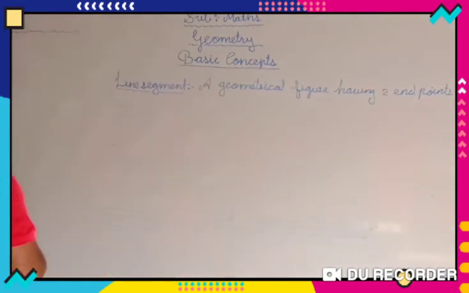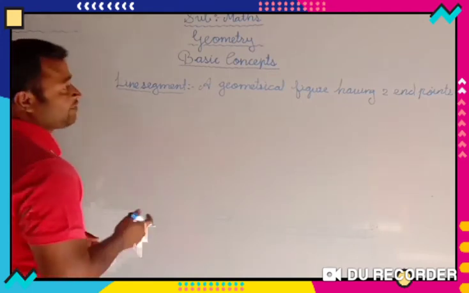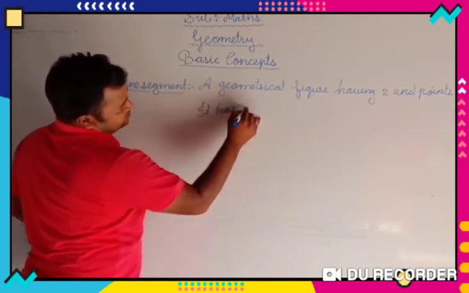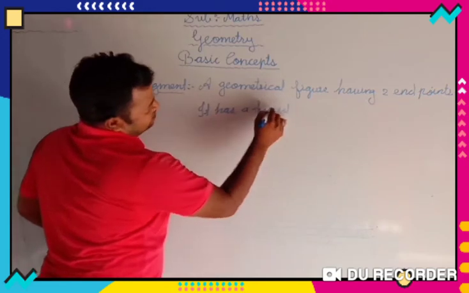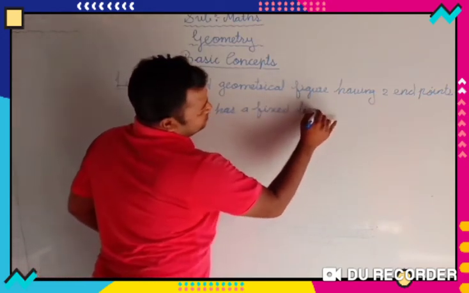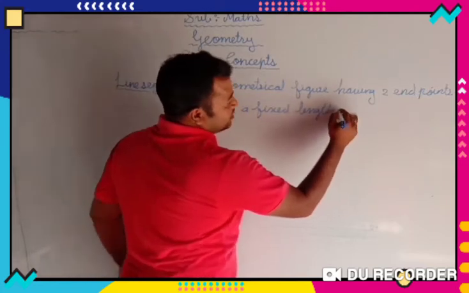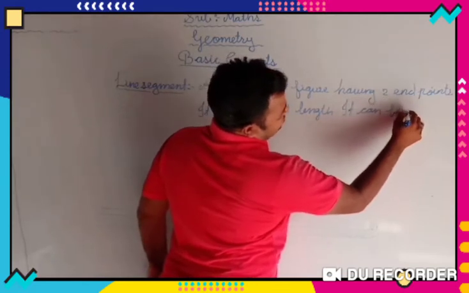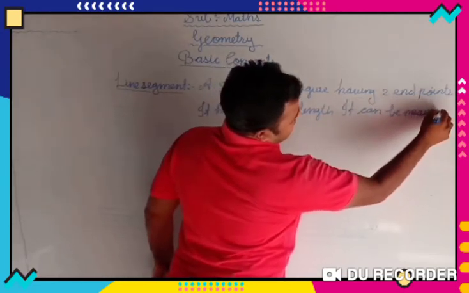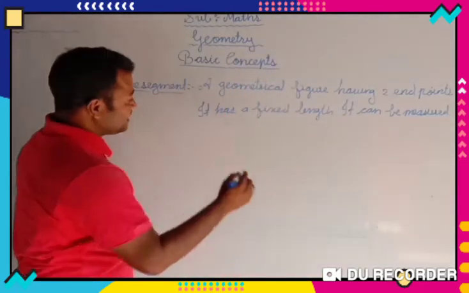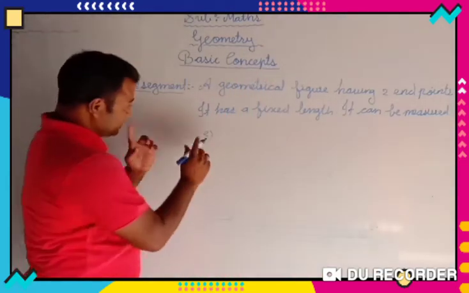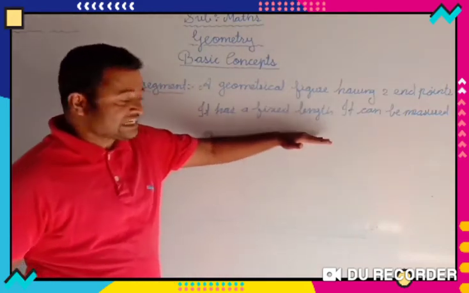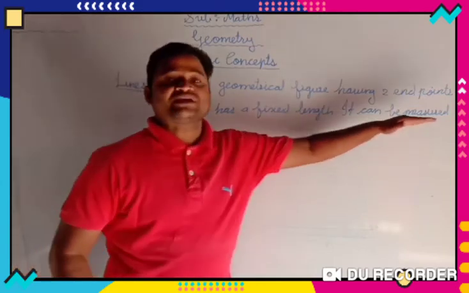The second point about a line segment that I should understand is that it has a fixed length, and so it can be measured, right? So a line segment is a geometrical figure that has two end points. It has a fixed length. Because it has a fixed length, it can be measured.